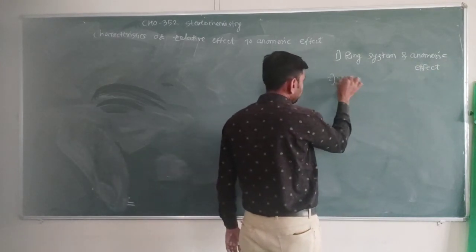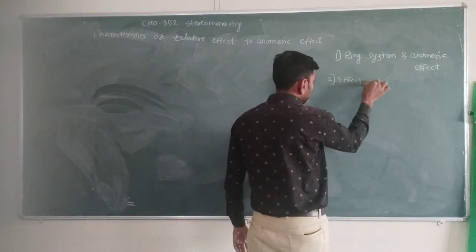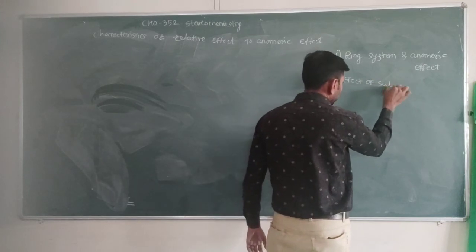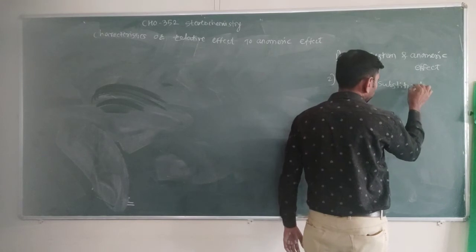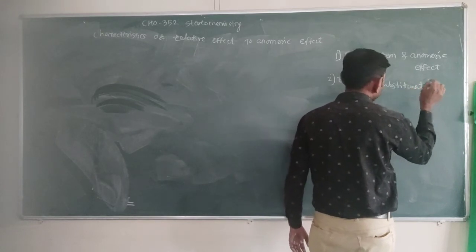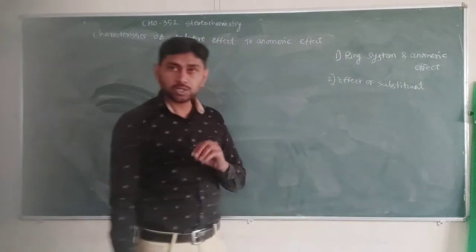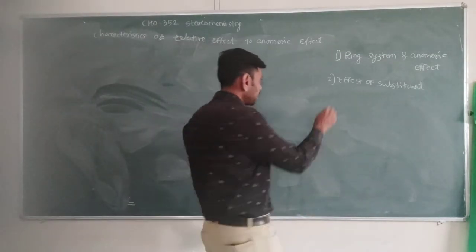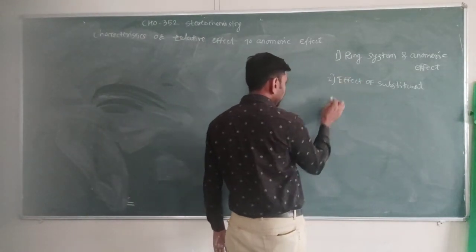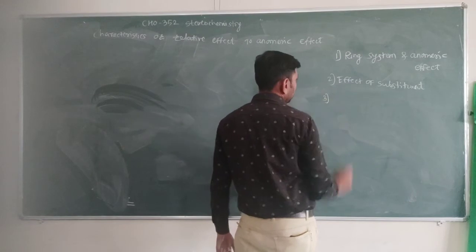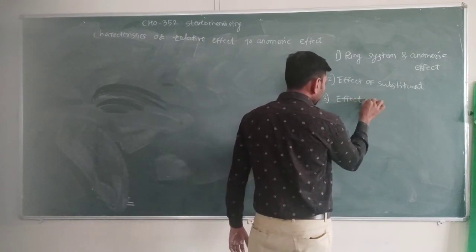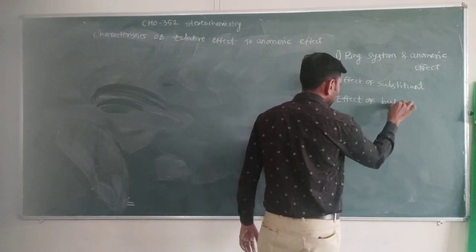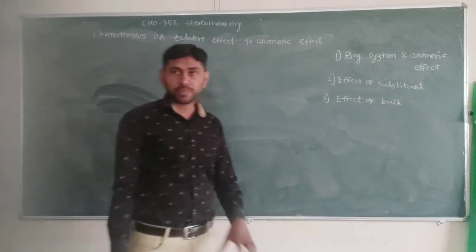Second, the effect of substituent, because the anomeric effect depends on the nature of the electronegative substituent present at the anomeric carbon. Then we have to study the effect of bulk in the substituent. Effect of bulky group.